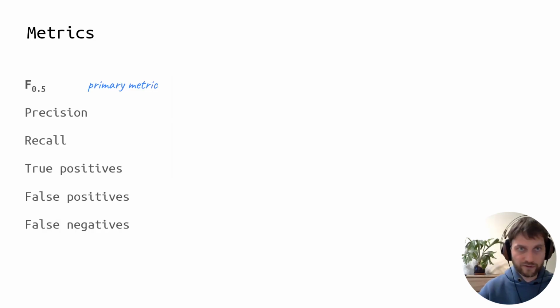The primary evaluation metric used for the shared task is the F0.5 score, which combines the precision and recall metrics while weighting precision more than recall. This metric was computed using the Errant tool. In addition to reporting the F0.5 score, we also report precision, recall, the number of true positive cases, the number of false positives and false negatives. These are all commonly used metrics in GEC evaluation. However, most of these metrics are provided merely for reference and are not considered while comparing the participating models.